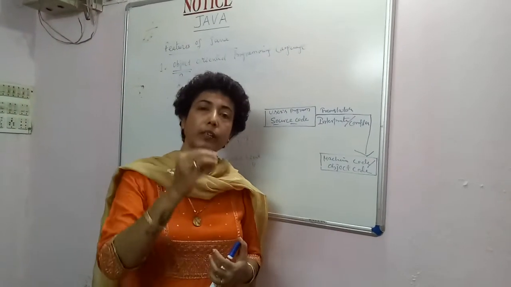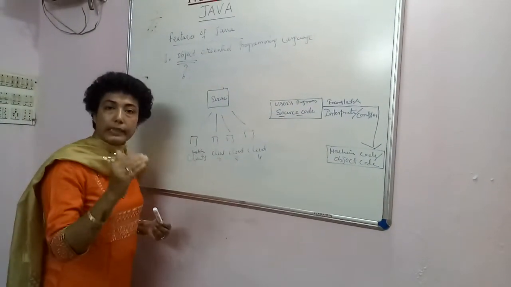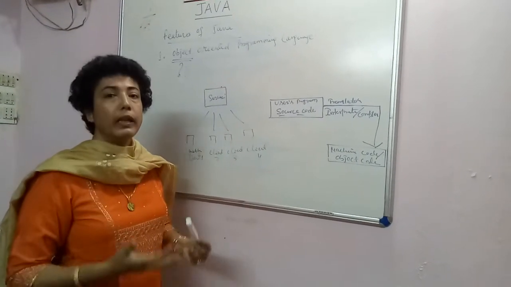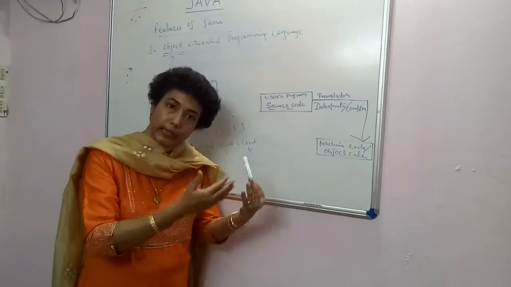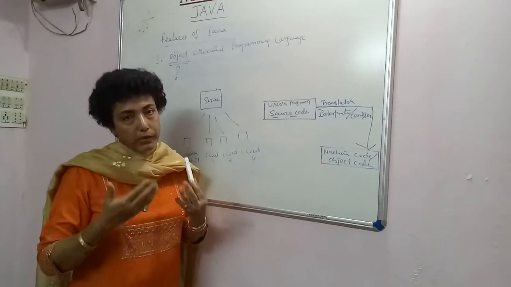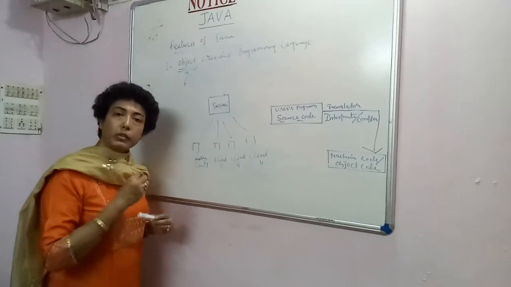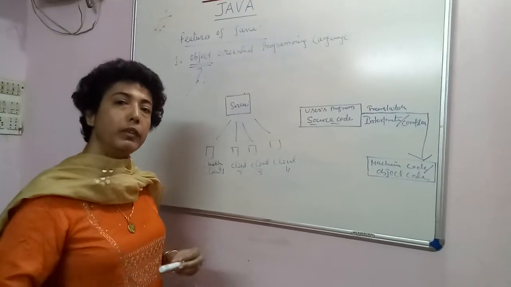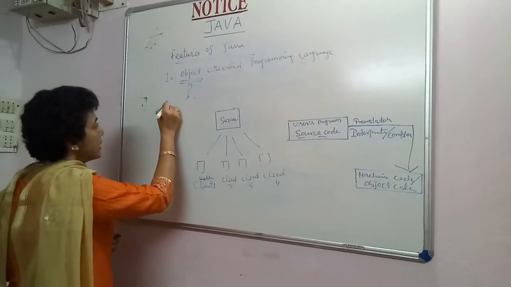Now, Java is an object-oriented programming language because Java has some concepts and principles that enable it to incorporate or implement these physical characteristics and activities of the object in the best possible way in the program. That is why it is called an object-oriented programming language. Now, details of this we will be discussing when we go deeper into the subject. Okay, this is the first thing.